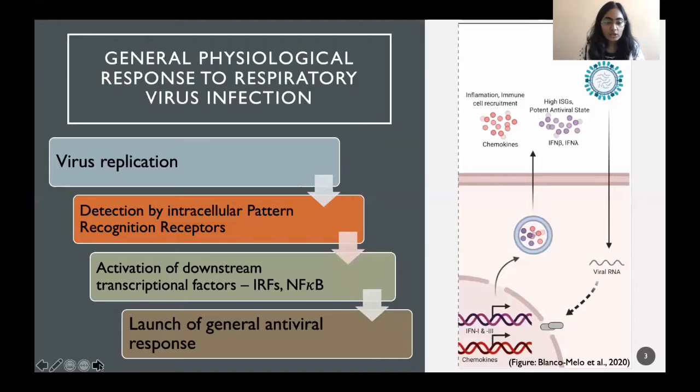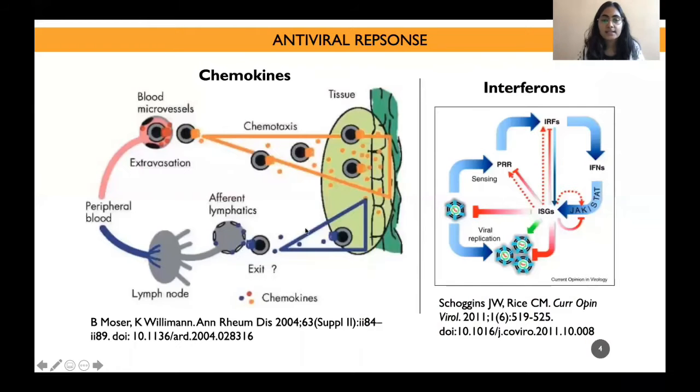These interferons and chemokines are basically cytokines. These are small proteins or mediators, we can say, that bring about the antiviral response. Chemokines are responsible for attracting the immune cells towards the site of infection. So they act as chemoattractants for a number of immune cells like neutrophils, macrophages, T cells, B cells.